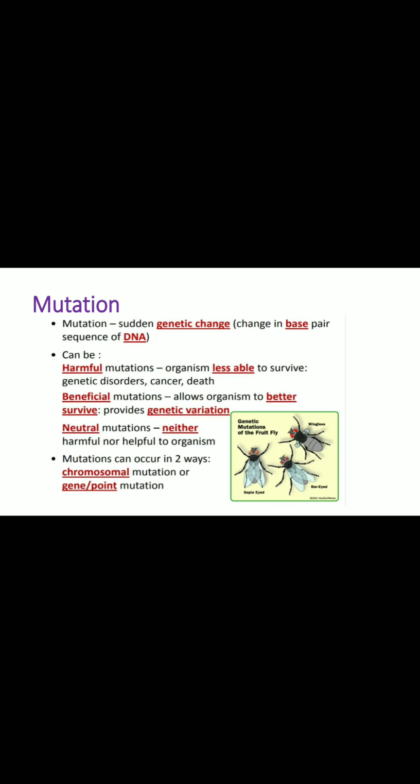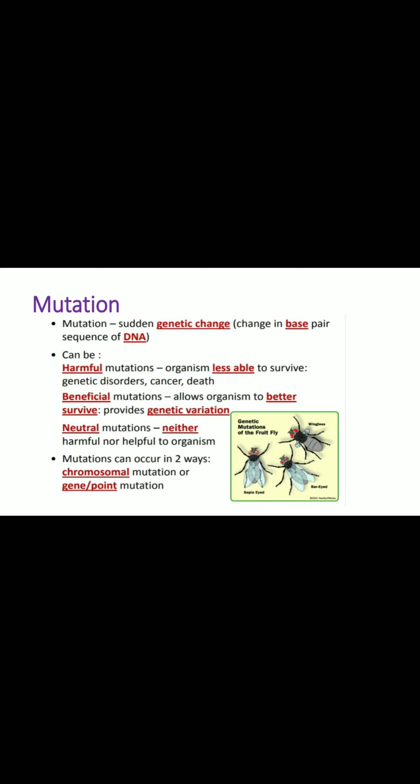That is genetic disorders, cancer, death. All this can happen with mutation. Beneficial mutation means that the mutation allows the organism to better survive or produce genetic variations. Then some natural mutations are neither beneficial nor harmful to the organism.